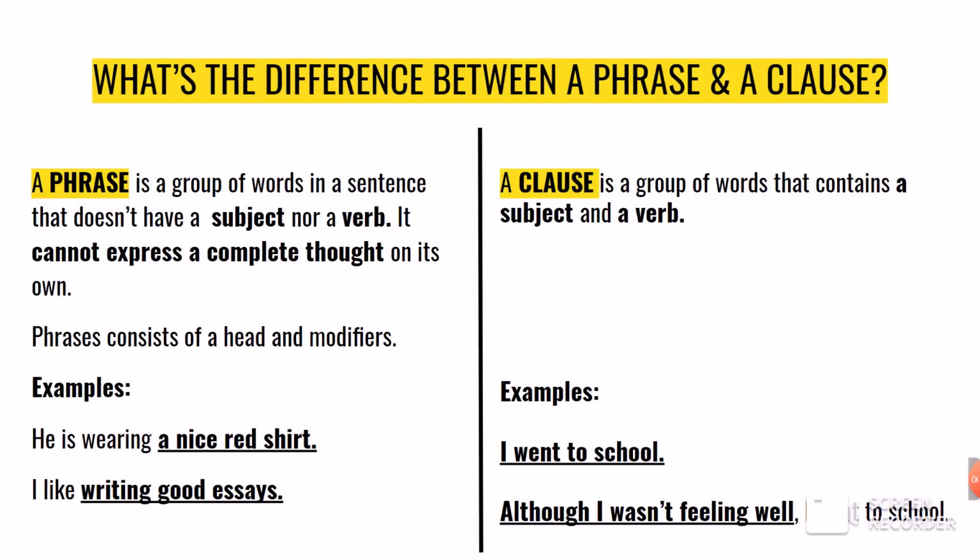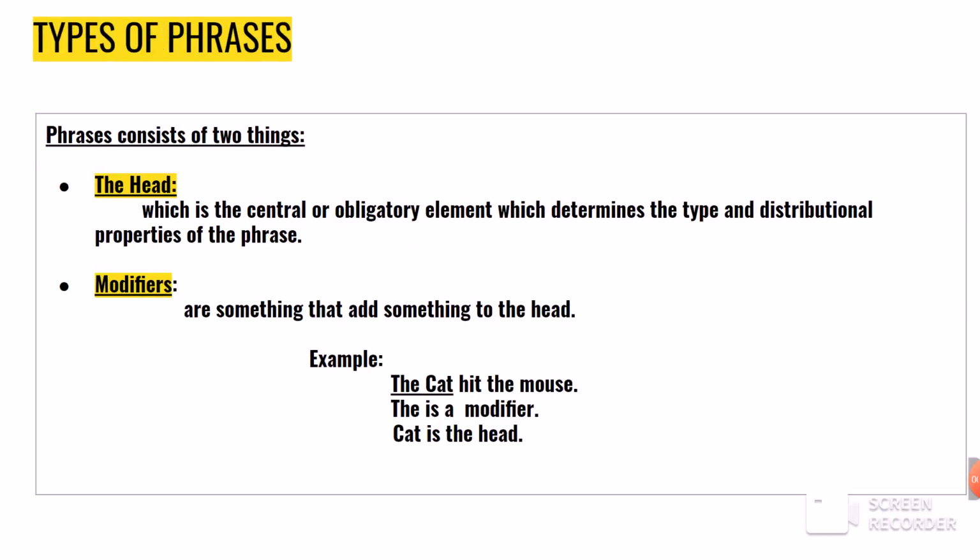Phrases consist of a head and modifiers. Examples: he is wearing a nice red shirt. I like writing good essays. A clause is a group of words that contains a subject and a verb. Examples: I went to school. Although I wasn't feeling well, I went to school. Types of phrases.